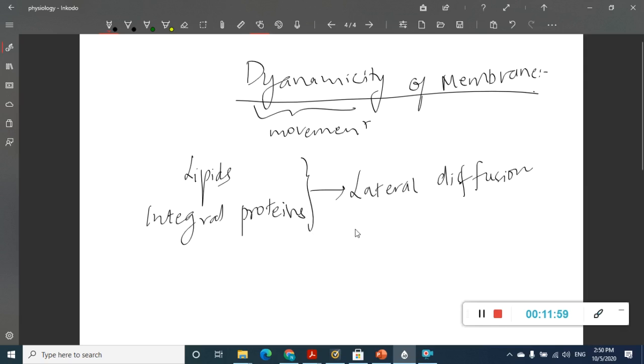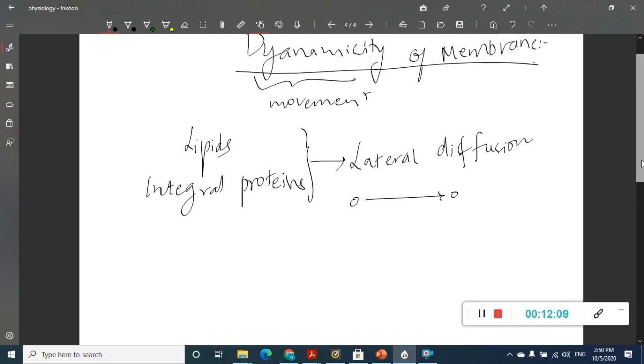Okay, if they move from one point to another point within the plane of the membrane, then we call it lateral diffusion. There is also one more type of diffusion which is called flip-flop diffusion.